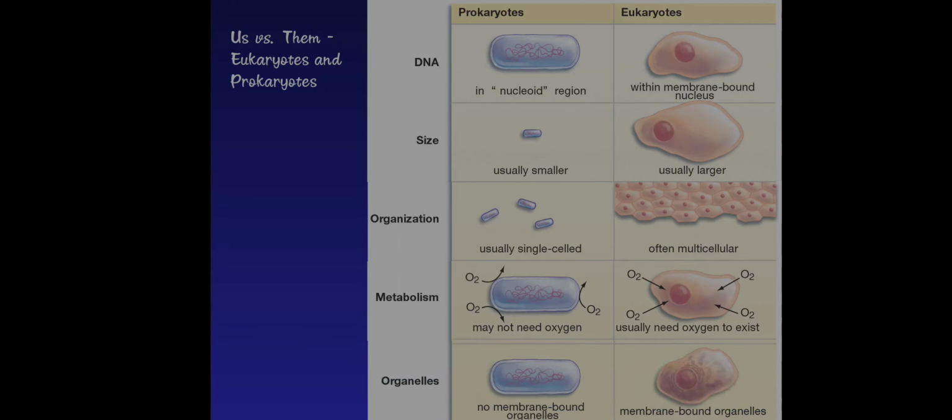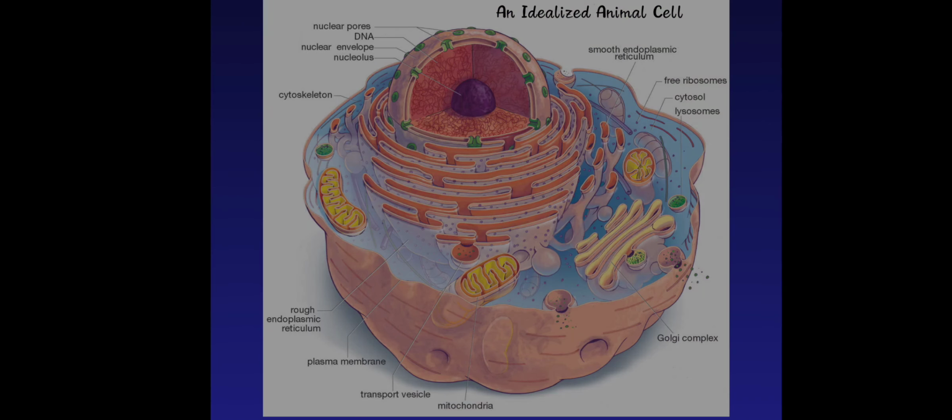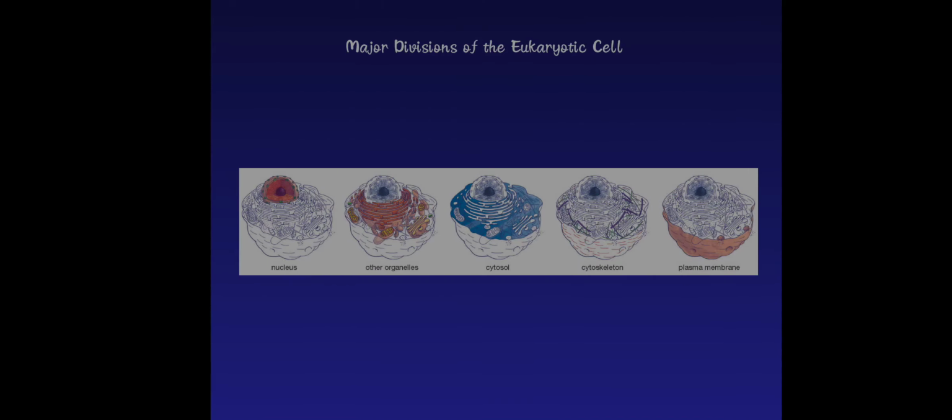And organelles: there are no membrane-bound organelles in a prokaryotic cell, whereas in a eukaryotic cell membrane-bound organelles are present. This is an ideal animal cell. As you can see, there are certain components within a cell as well, like the cytoskeleton, endoplasmic reticulum, mitochondria, and so on. We'll see later the main parts of the cell and their functionality.